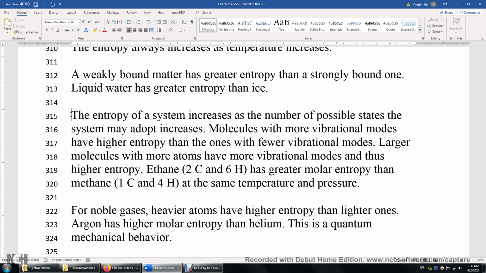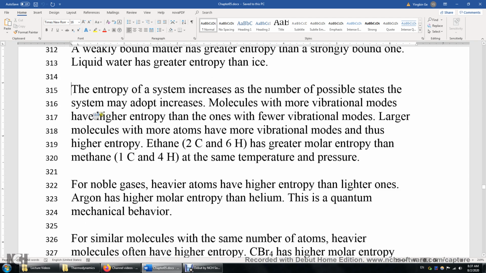When you have a triatomic molecule, well, it depends. If you have a linear molecule, then you have 4 vibrational modes. If it's nonlinear, such as water, you have 3 vibrational modes. Each vibrational mode has multiple energy levels. What does that mean? If you have a molecule with more atoms, you have more vibrational modes and more vibrational energy levels, and energy is more dispersed. Therefore, the entropy is higher. For example, ethane has a greater entropy than methane.